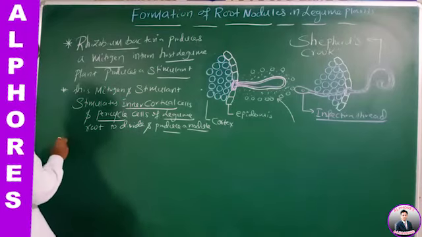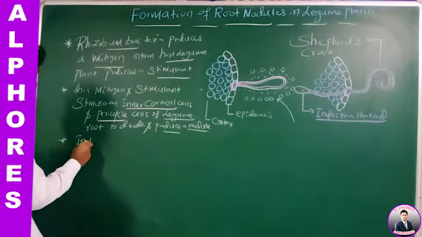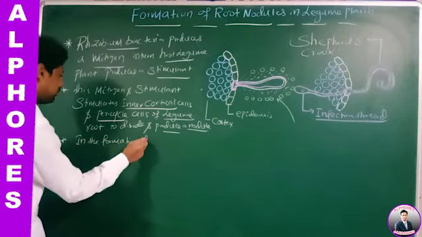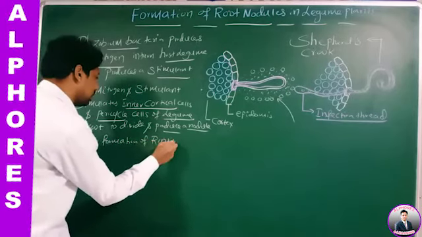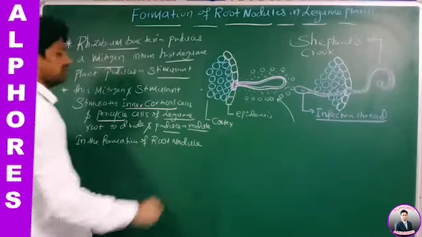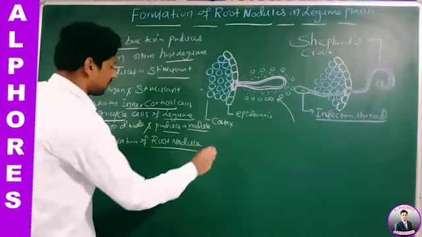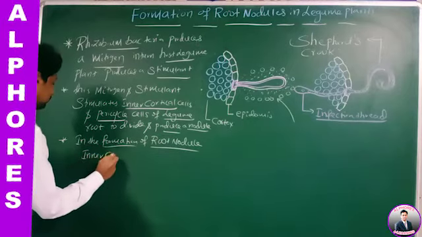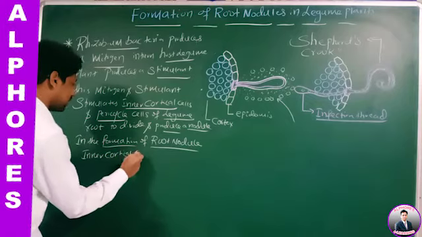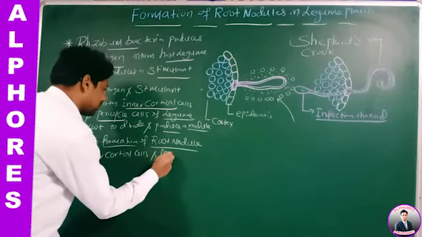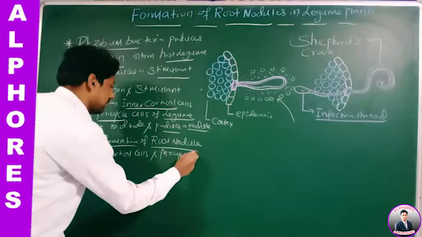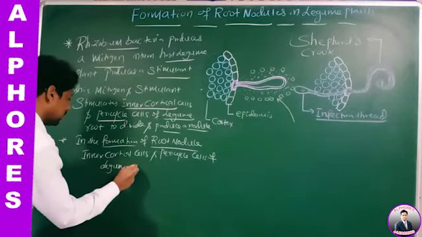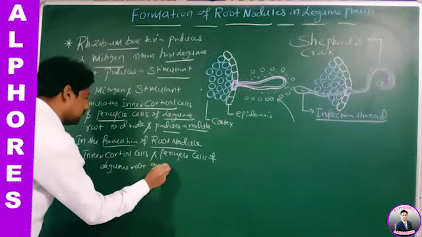Therefore, in the formation of root nodule, inner cortical cells and pericycle cells of legume root are involved.